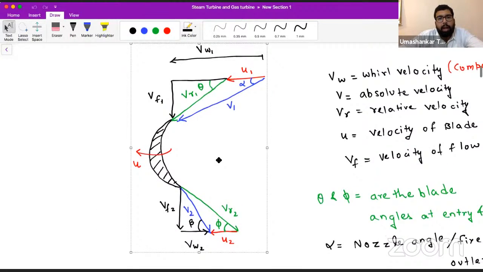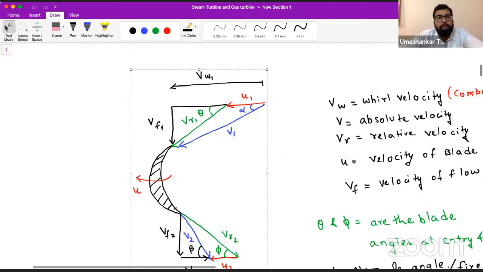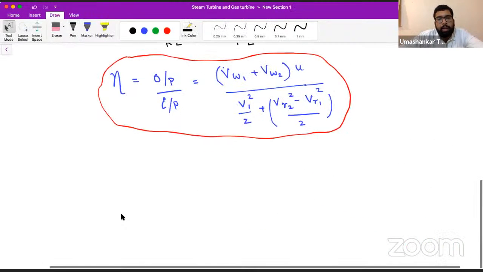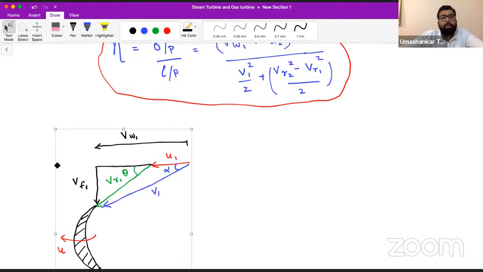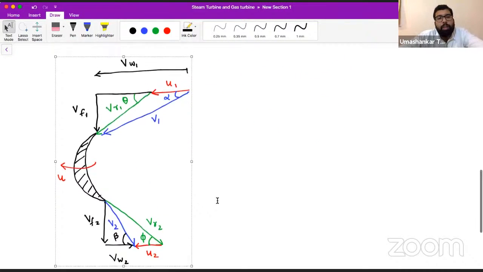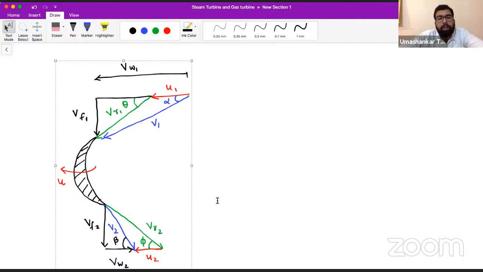Again, I am saying if you have not seen the previous video, you will not be able to understand this class. So if you have not watched the previous videos, please go and watch them. This is the velocity triangle we were using in the case of impulse turbines. Let me use it here also for the reaction turbine.